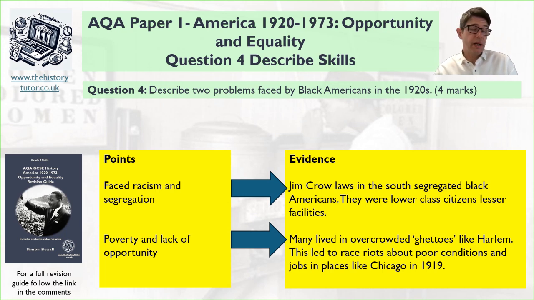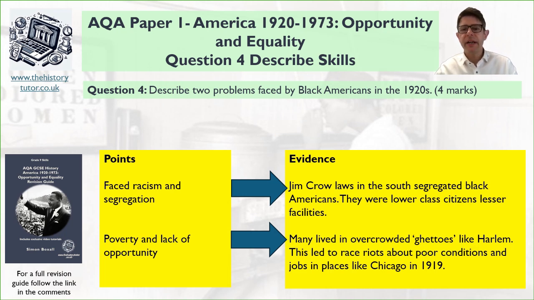You might have also talked about a lack of political opportunity, and that'd be a good problem to look at as well. You've got the development of the NAACP under Du Bois in the 1920s, but there was a real lack of political opportunities, and his campaigns obviously suggest that. So that's another potential idea you might have picked out.